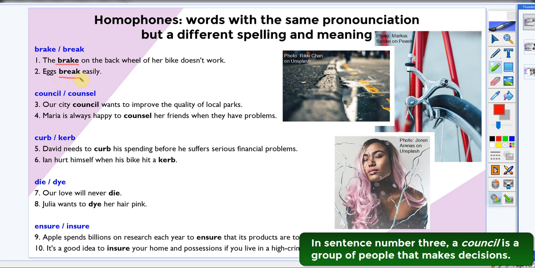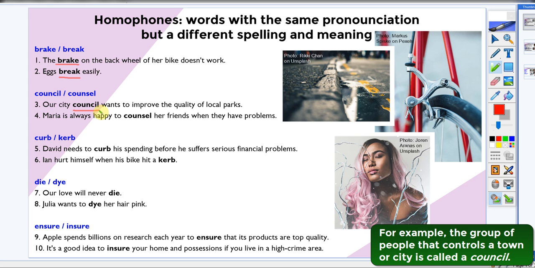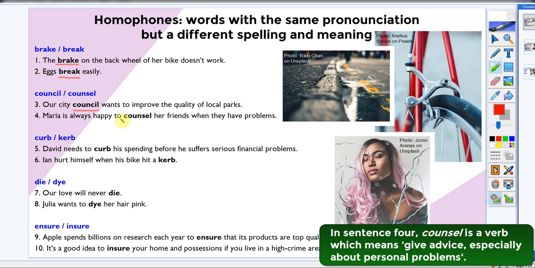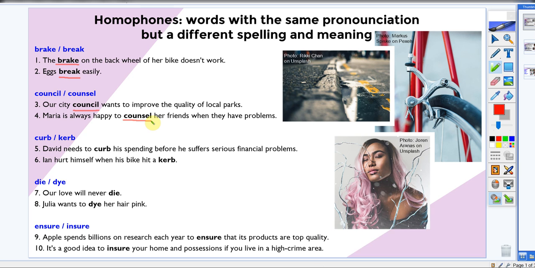In sentence number 3, a council is a group of people that makes decisions. For example, the group of people that controls a town or city is called a council. In sentence 4, counsel is a verb, which means give advice, especially about personal problems.